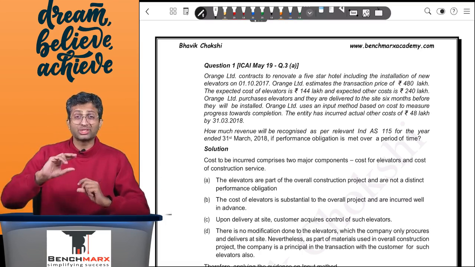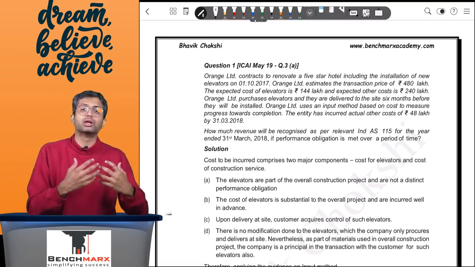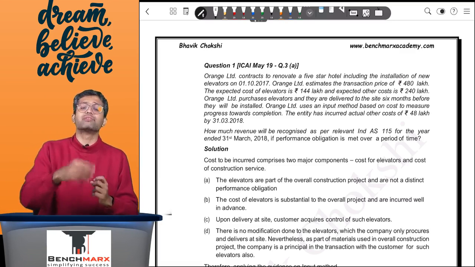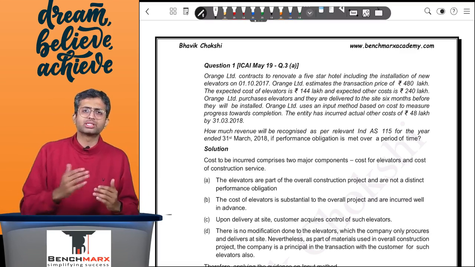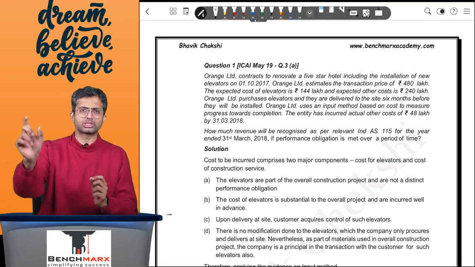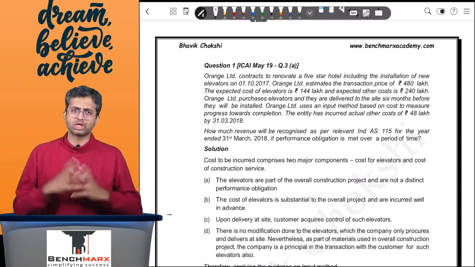It says that to the extent of these material costs where you don't have great modifications or changes to make, you will recognize revenue to the extent of cost incurred, whereas for other elements, you will measure progress based on the other cost incurred and the total estimated cost, and hence the revenue recognition will proceed accordingly.